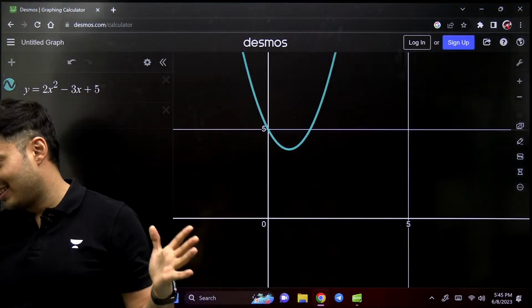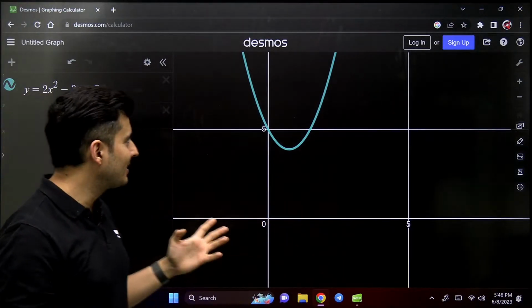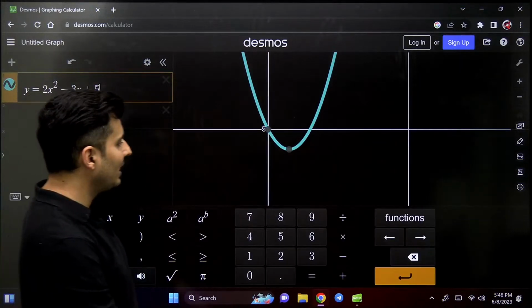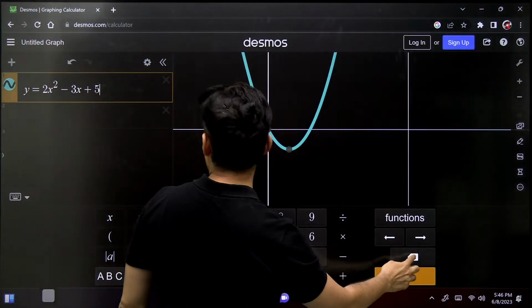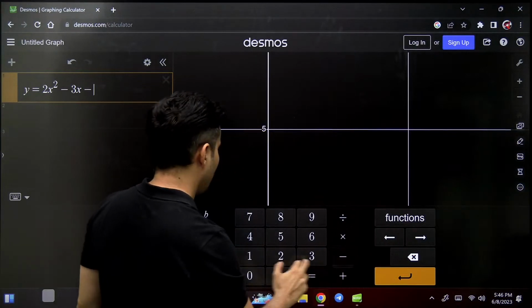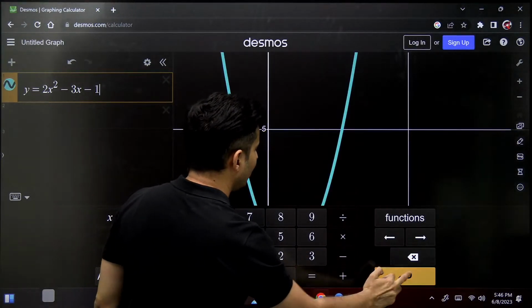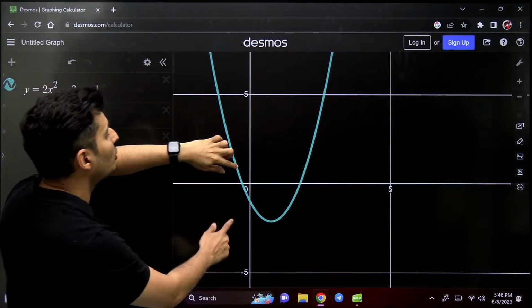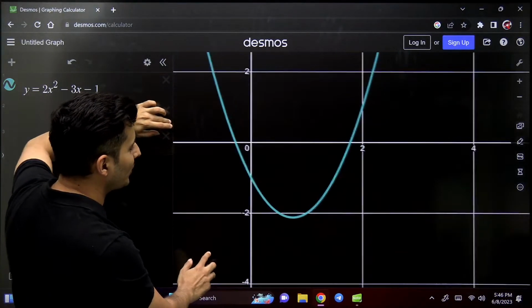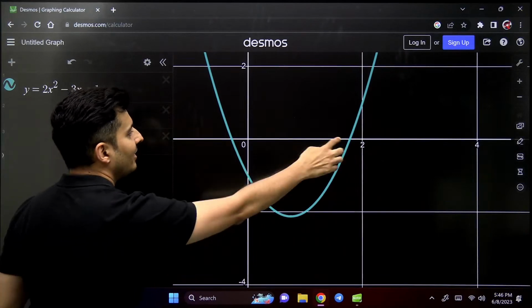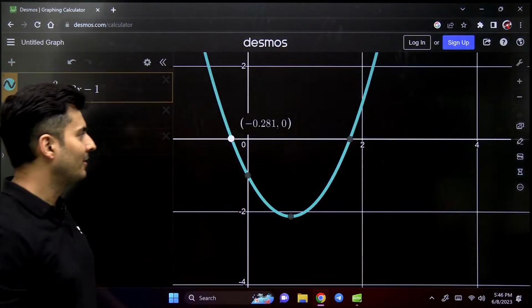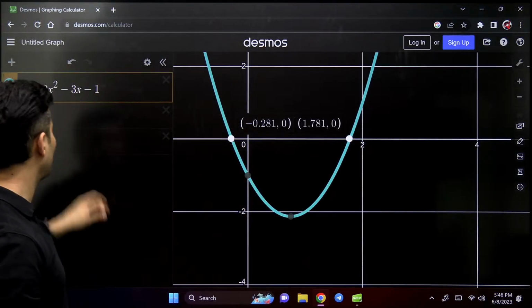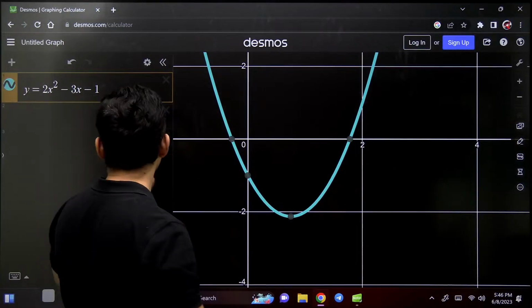Yeah, no roots, definitely no roots, guys. But the moment I bring it down, maybe I put it as -1 or something, just see how it looks now. Oh, now it has 2 roots. You can see that it is hitting here as well as here. Both of these are the roots. Very good.